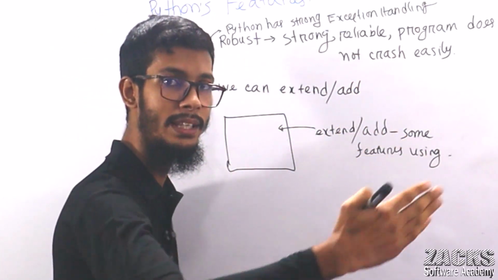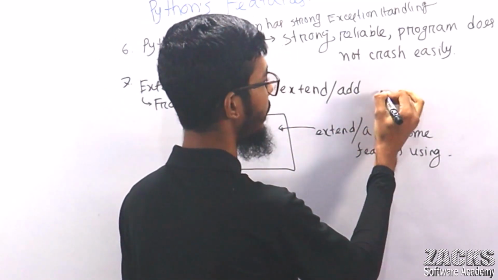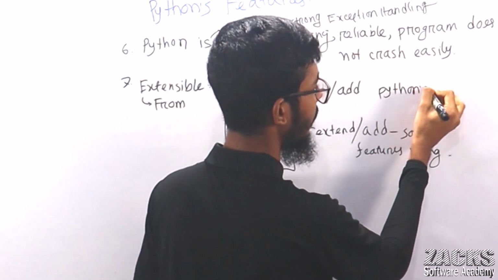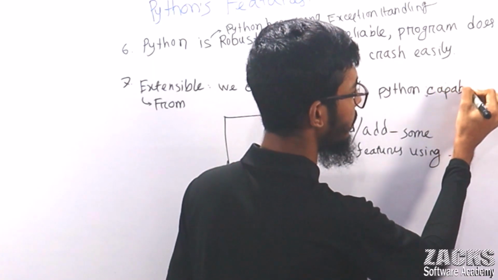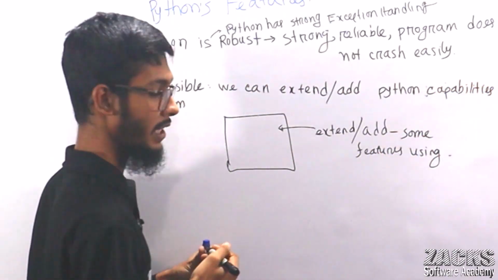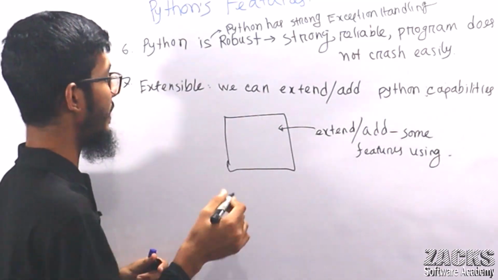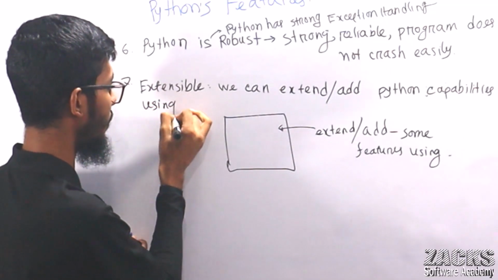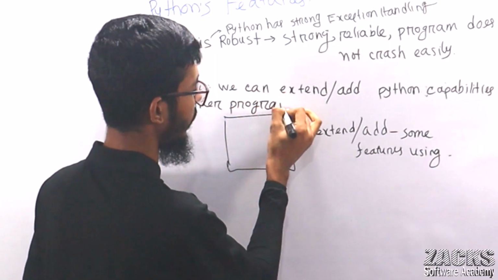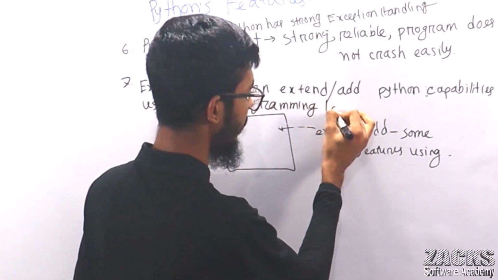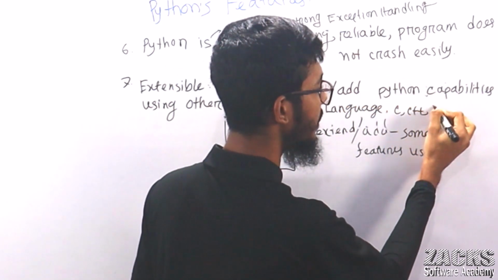We can extend Python capabilities, extend or add Python features or new features, using other programming languages, right? Consider C++, Java.